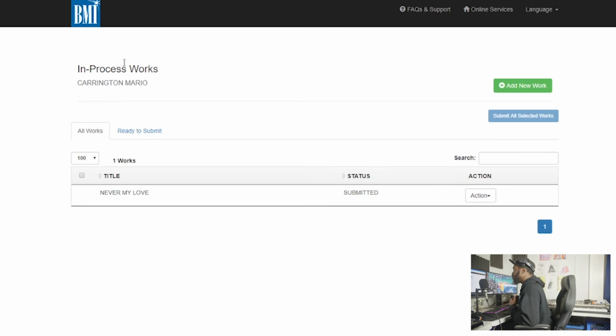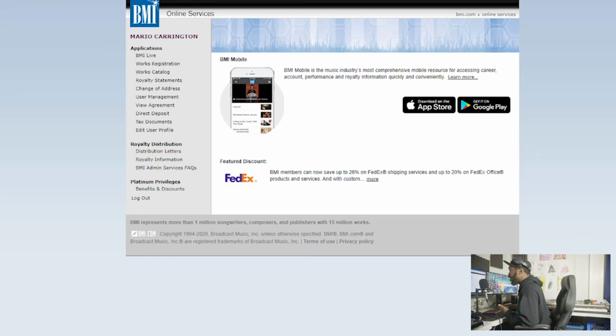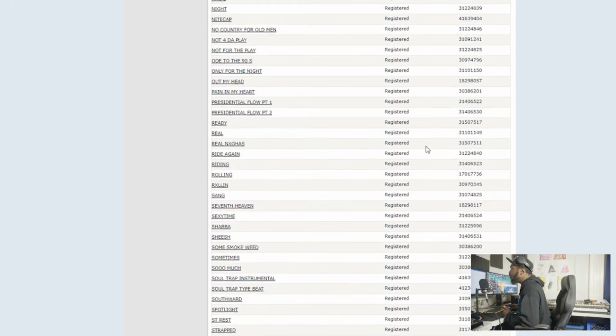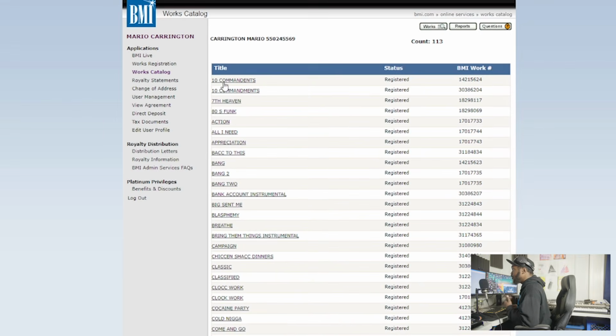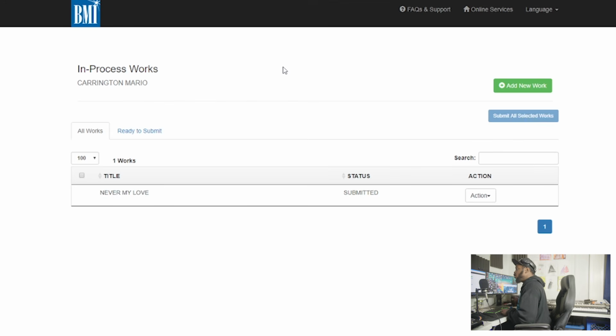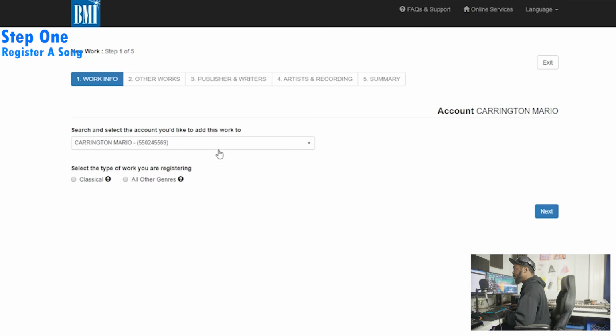This is where you're gonna go to create a new work. Then if you already have works that you've registered, they would all be here in your works catalog. So that's one thing to look at, your works catalog and your works registration. Now, moving forward, to add a new work, this is where you would come. You click on the screen. Then from here, with you being registered, they're gonna have your information already set up in the system. So if you're already set up, you're gonna be right there.